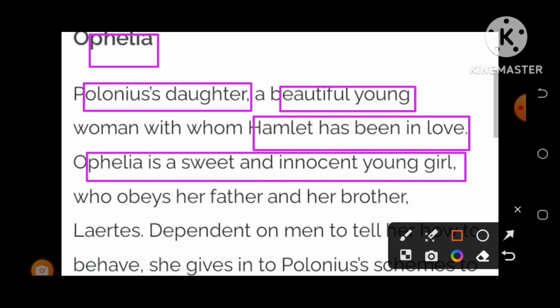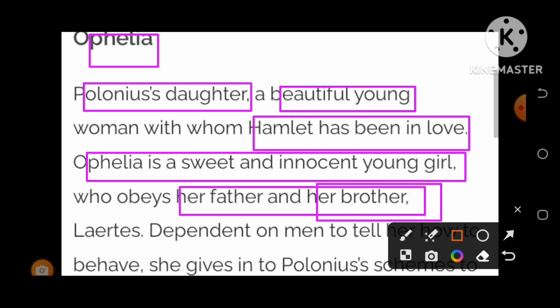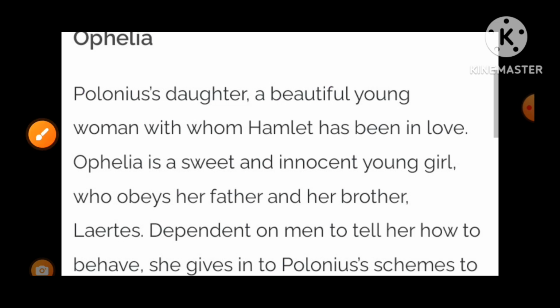Yes, she sees her father and her brother. Do you remember who was her father? It was Polonius, and her brother was Laertes. So she sees them as men, dependent on men to tell her how to behave.